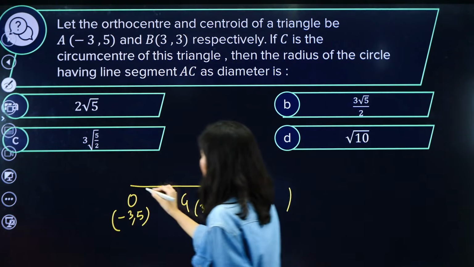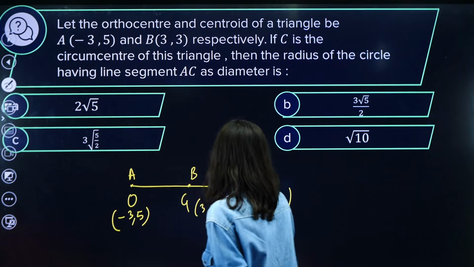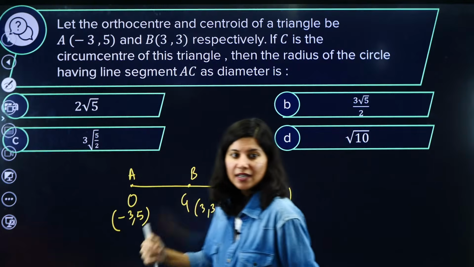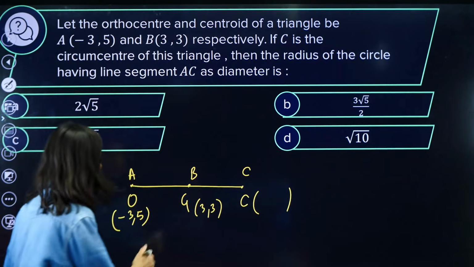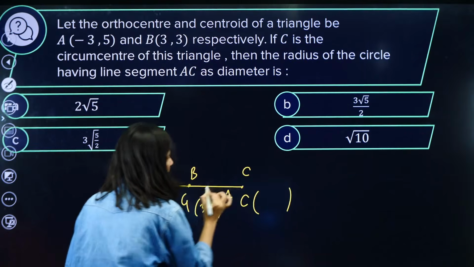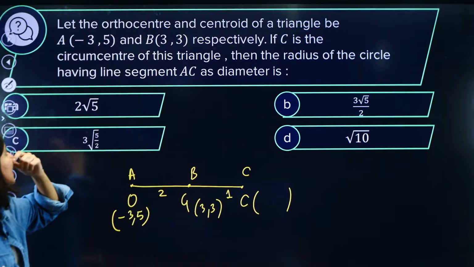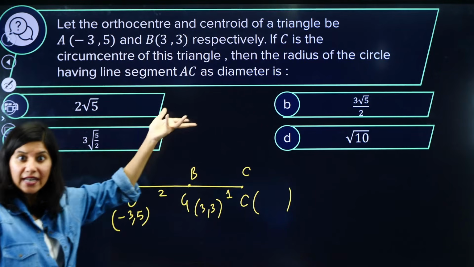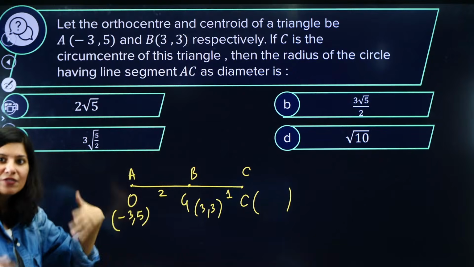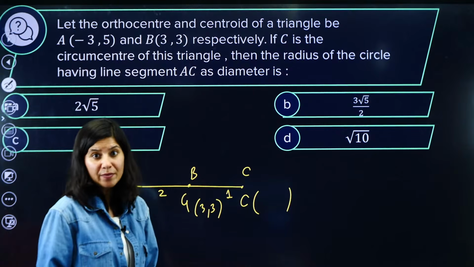So this is your A point, this is your B point, and this is your C as per the question. Can I calculate the C point? Obviously by using the 2:1 ratio. So calculate C, and then what they are asking is, if AC is the diameter, you have to figure out the radius. So calculate AC, the diameter, and divide by 2 to get the radius. Tell me, will you be able to do that?